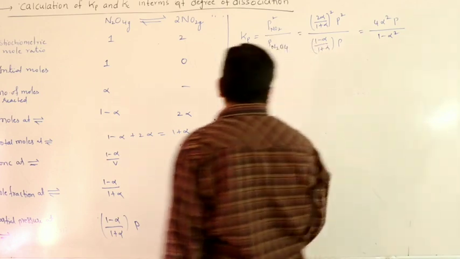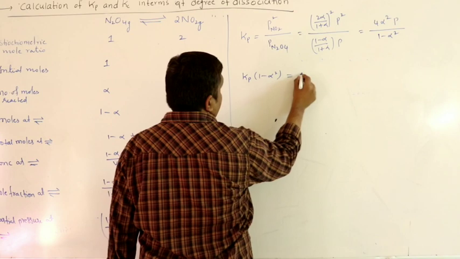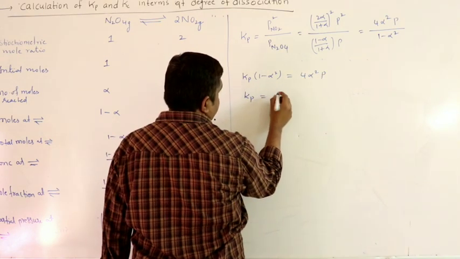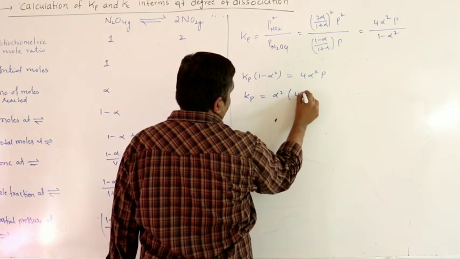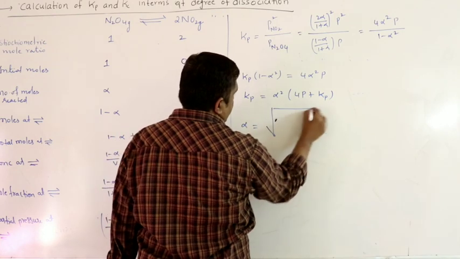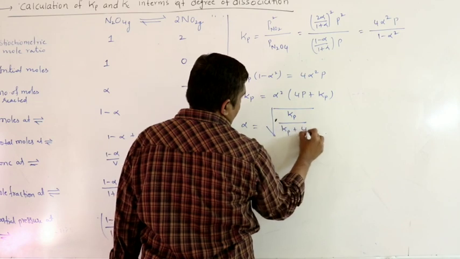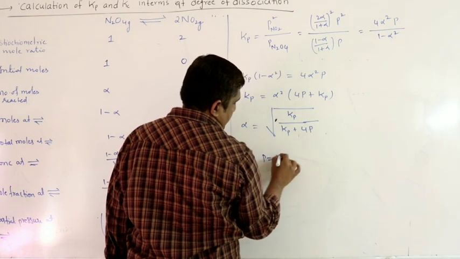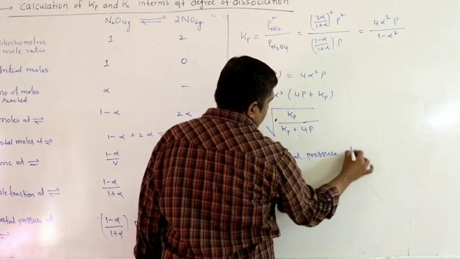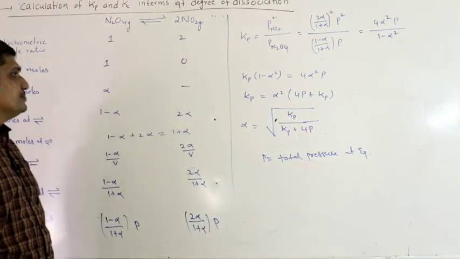So this is the equation, you can further simplify this. Kp into 1 minus alpha square equal to 4 alpha square into P. Alpha equal to square root of Kp by Kp plus 4P, where P is total pressure of the system at equilibrium. Alpha is degree of dissociation.